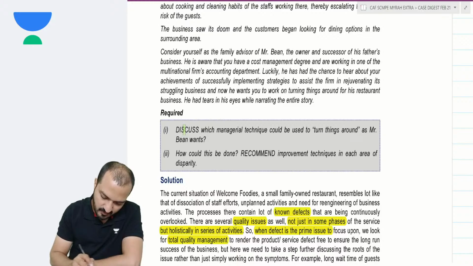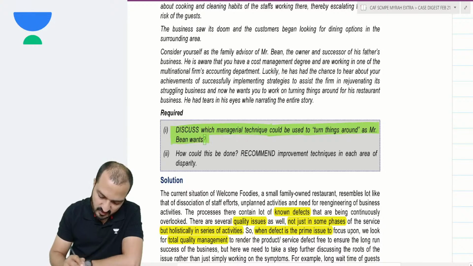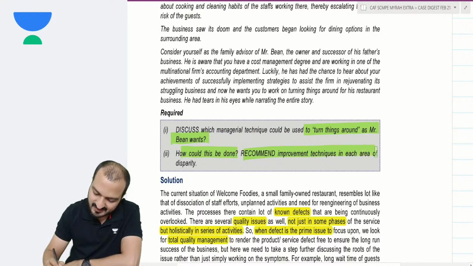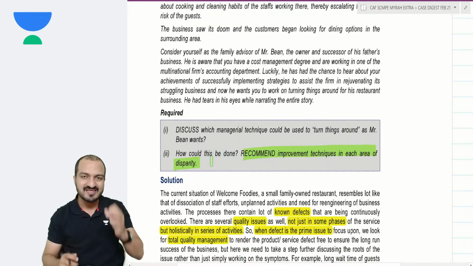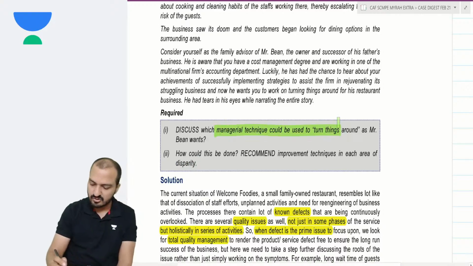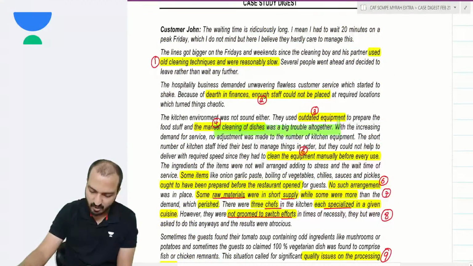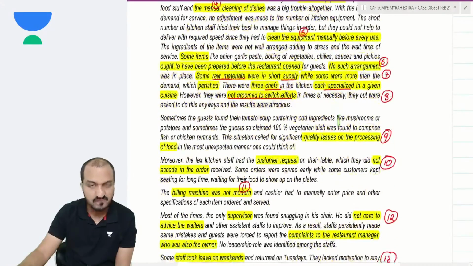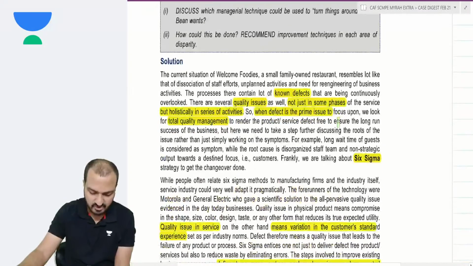So, what question are they asking? They're asking, discuss which managerial technique could be used to turn things around as Mr. Bean wants. Mr. Bean is the owner. And how this could be done. Recommend improvement techniques in each area of disparity. You recommend suggestions for each problem that they have given. So, which managerial technique could be used? Basically, you see that the company is facing the problem of having defects in services. Yes, they have many defects, many problems in their restaurant services.